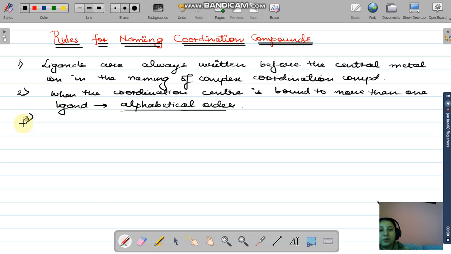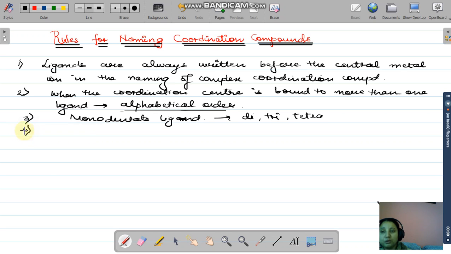Third rule says when there are many monodentate ligands, जब भी एक से ज्यादा monodentate ligands are going to be present, then in the coordination compound you are going to provide the di, tri, tetra and so on.